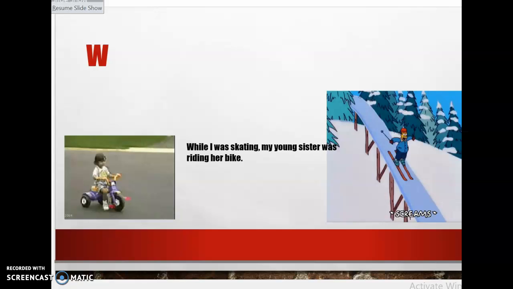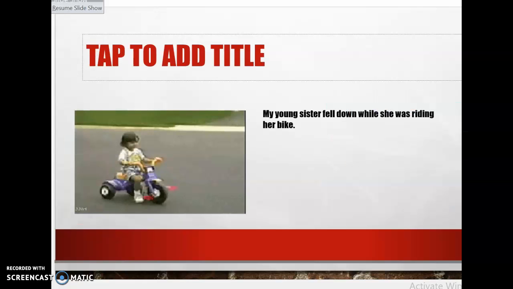Now, if I don't want to use it at the beginning of the sentence, I want to use it in the middle, it's fine. I can use it in the middle, but without a comma. So I write the first action while the second action without a comma.